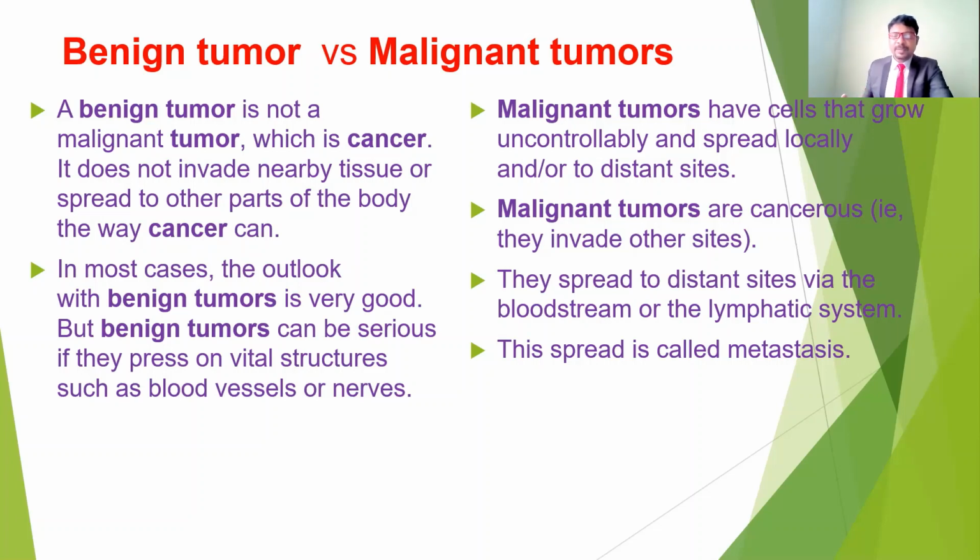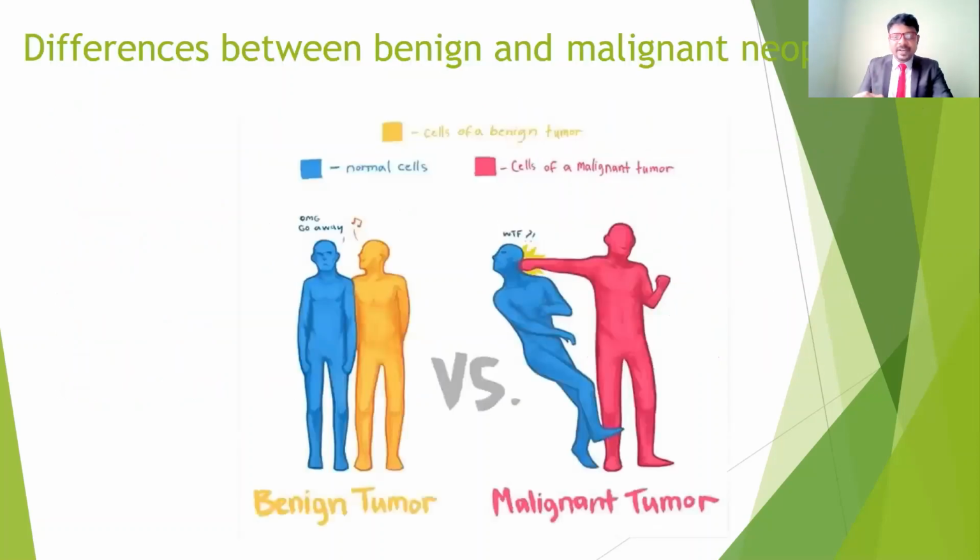For example, if anybody gets a malignant tumor in the ankle region, it may spread all the way to the brain, through the blood and also the lymphatic system. That is the reason this tumor is called a malignant tumor. So you can see the difference between benign tumors and malignant tumors.